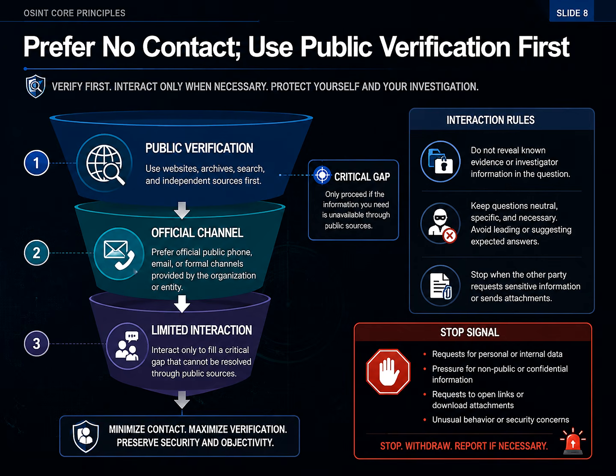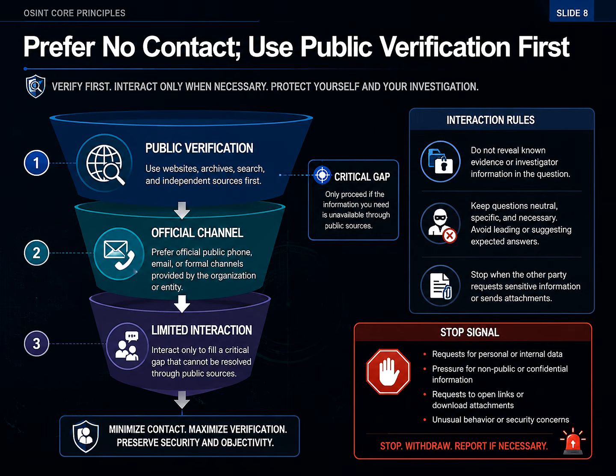For the recruitment case, compare the company website, official hiring channels, domain information, contact email, and independent sources first. Many questions can be answered without sending a message to the suspicious account. If a gap remains, use the company's public phone or email before beginning an extended exchange with the subject. Where limited contact is authorized, ask only for the missing fact. What is the company's official application channel?